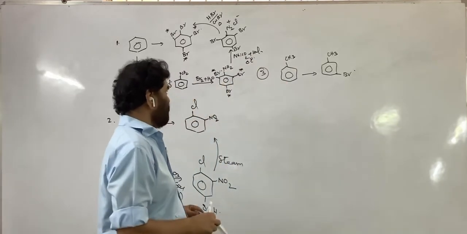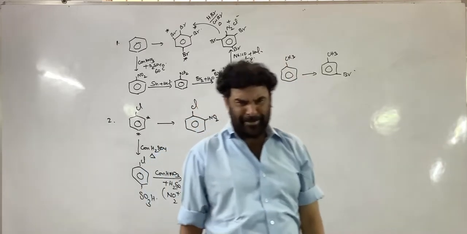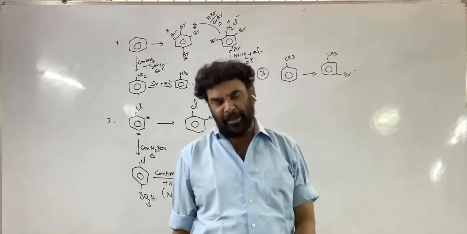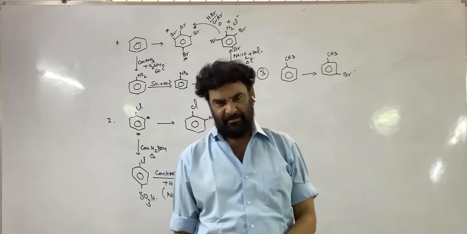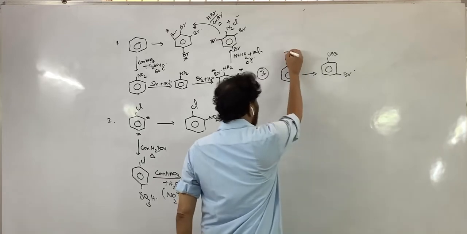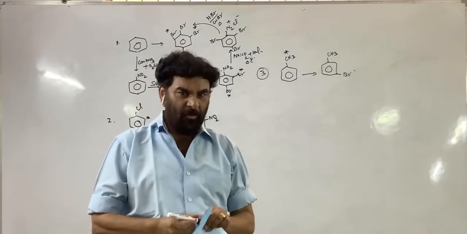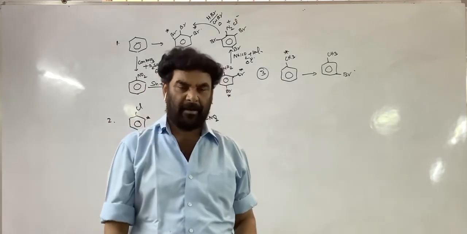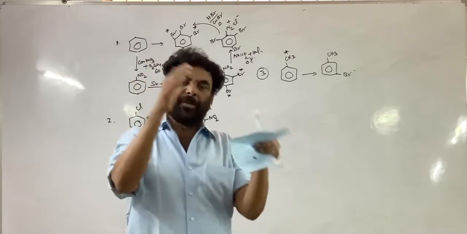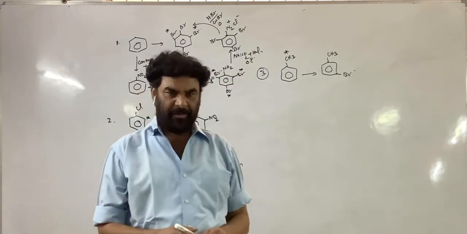So now how to carry out this? Introducing bromine is very easy, Br2 and iron powder. But by conducting the reaction directly on toluene, we cannot introduce the bromine at the meta position. Now temporarily you convert this group, this is the concept. Temporarily the OP directing group is converted into a meta director. After your work is over, again that group is converted back into a methyl group.